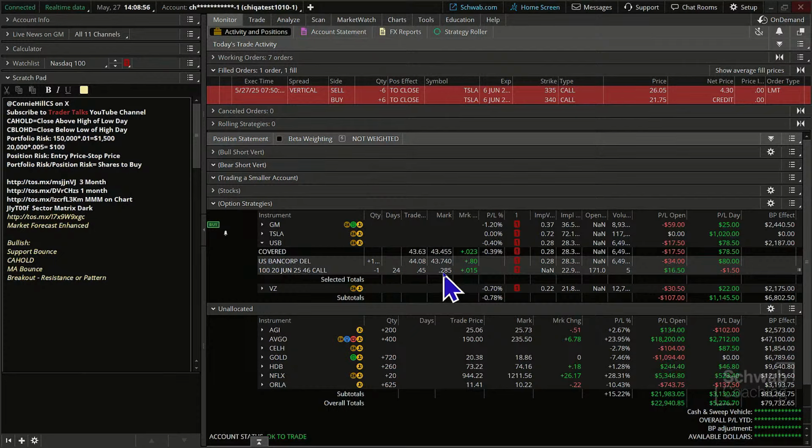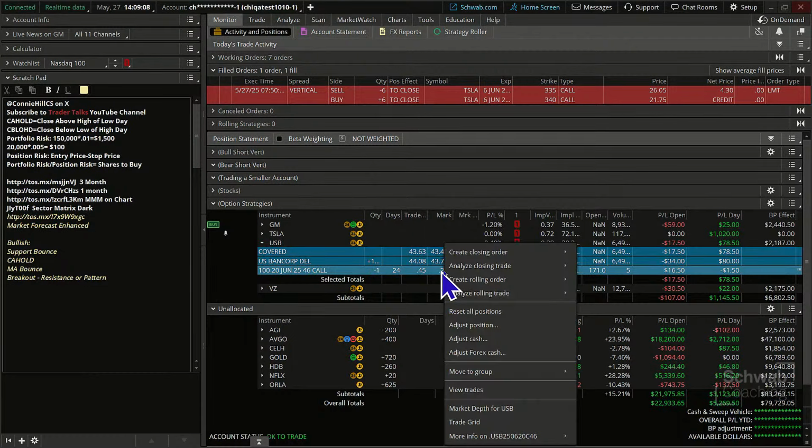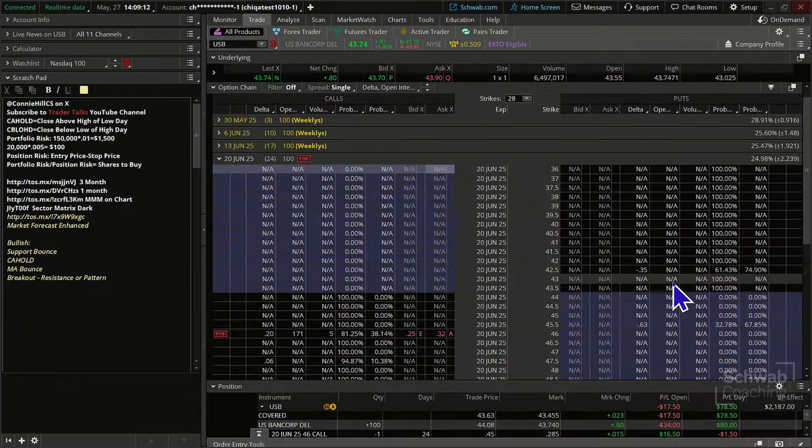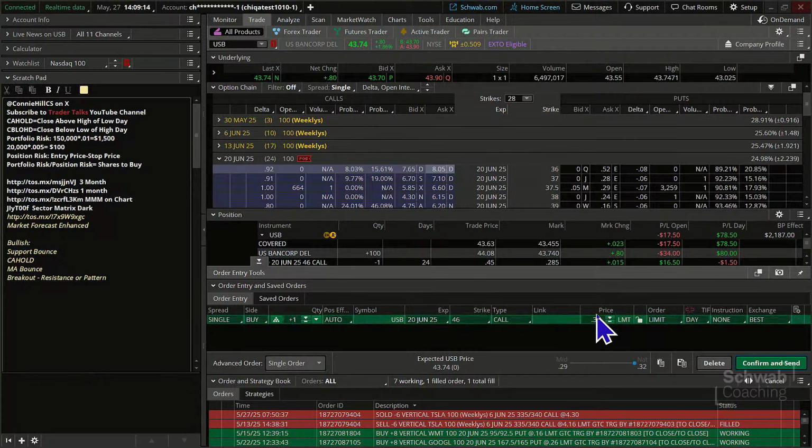But the same thing here. Let's go buy it back when we have 80% of it, leaving 20% left. And so in that case on UBS, we're going to go buy that back for 9 cents. Okay, so we're going to create the closing order, go down to the bottom where we're only grabbing the call option. We're going to put it on here at 9 cents. Okay, 9 cents. We're going to make that good till canceled.